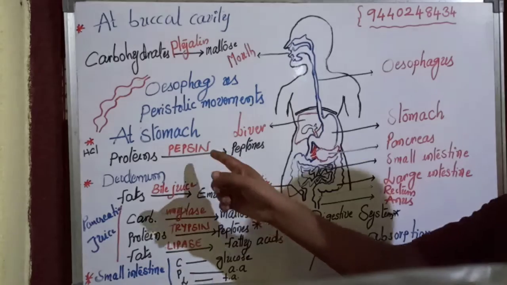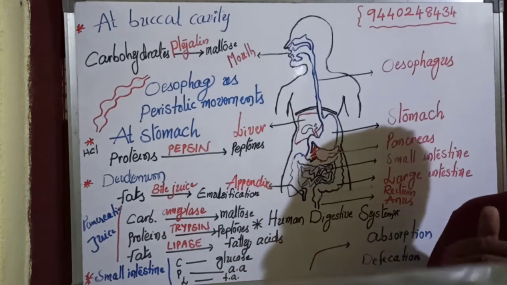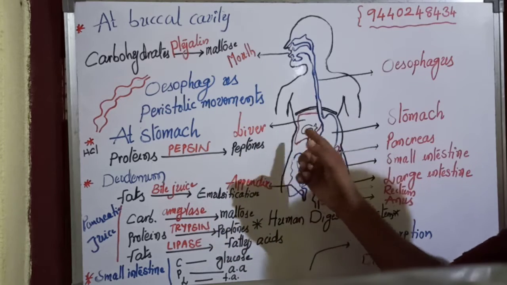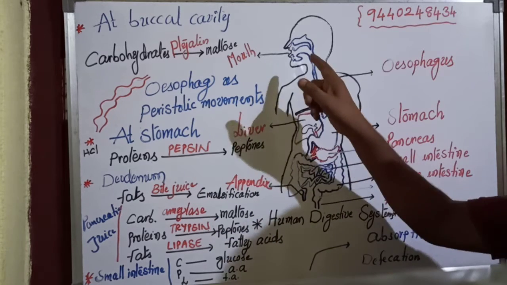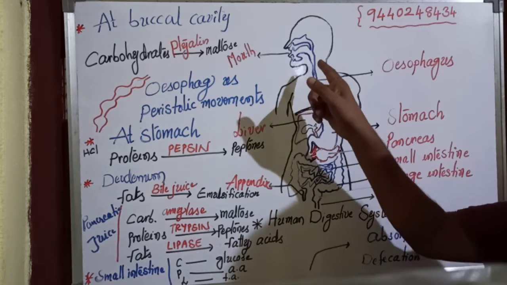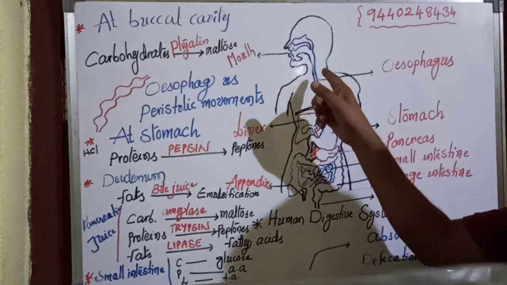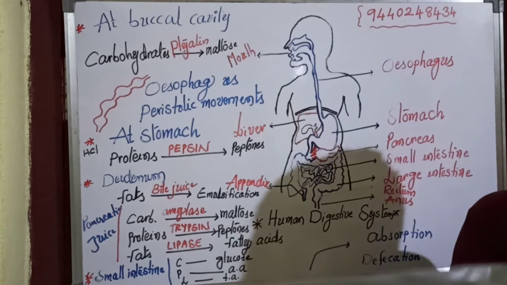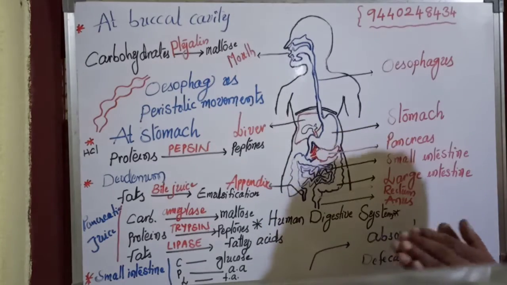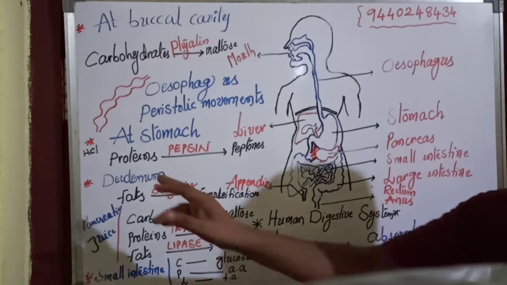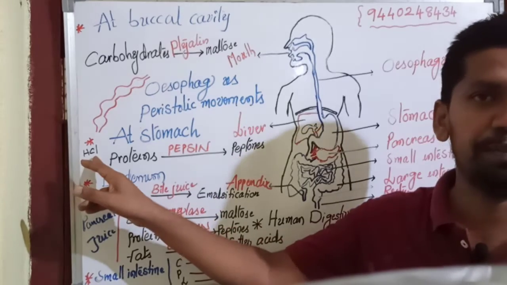Why? Because the enzyme pepsin can act only in acidic conditions. That is why the alkaline food, due to the saliva, enters the stomach and must be converted into acidic form, which is done by hydrochloric acid.